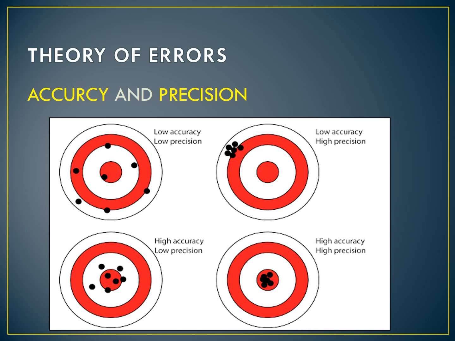What is the error? Error is defined as the difference between the true value and the measured value: true value minus measured value. For example, think there is a pen. The length of the pen is 10 centimeter. It is the true value. It is written on the packet itself.